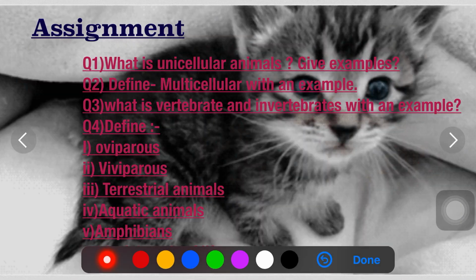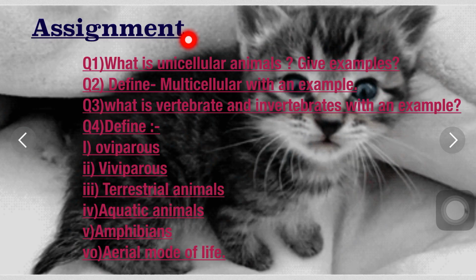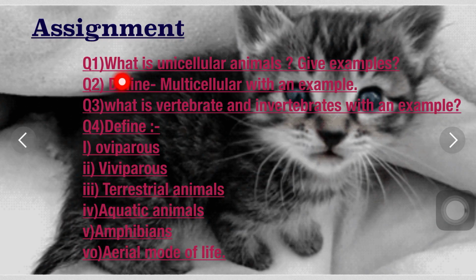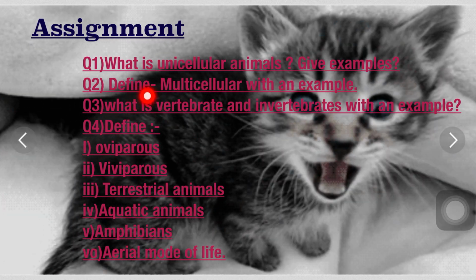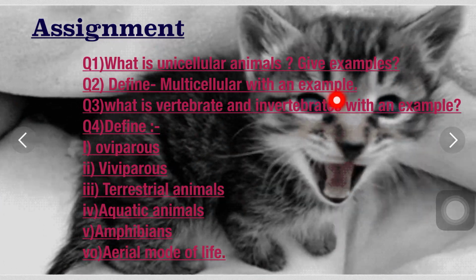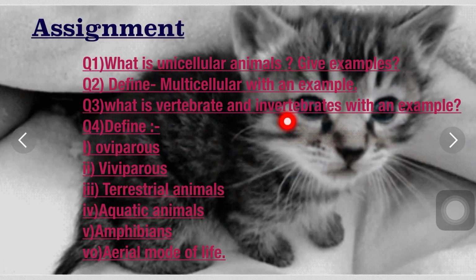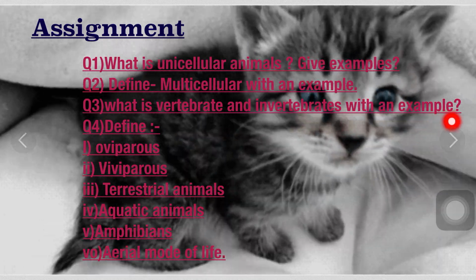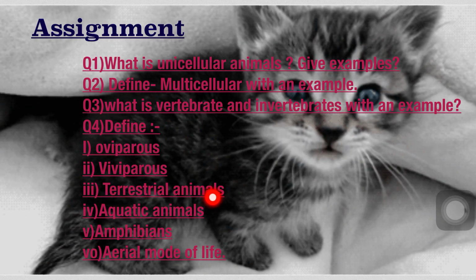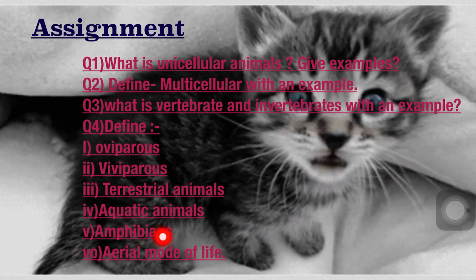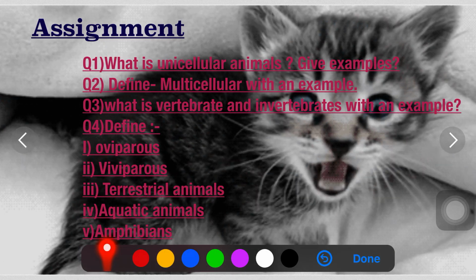Student, now I want you to do a small assignment based on this video. What are unicellular animals? Give one example. Define multicellular with an example. What are vertebrates and invertebrates, with an example. Define oviparous, viviparous, terrestrial, aquatic, amphibians and aerial mode of life.